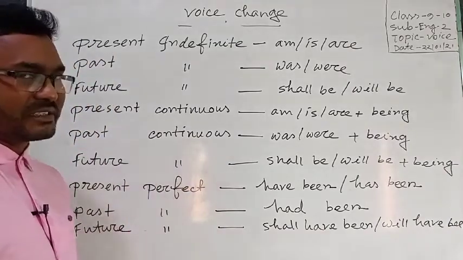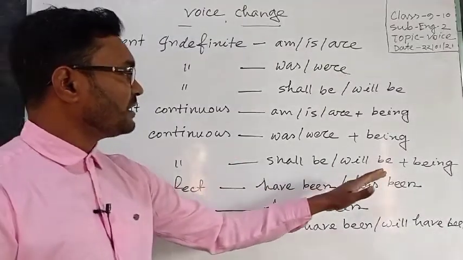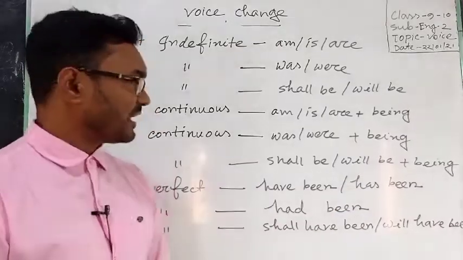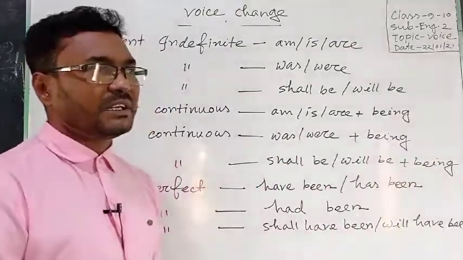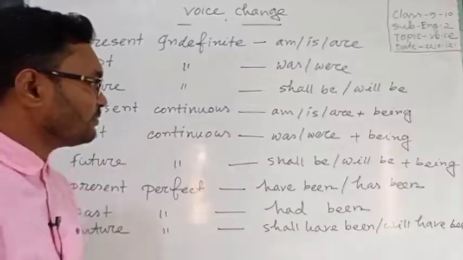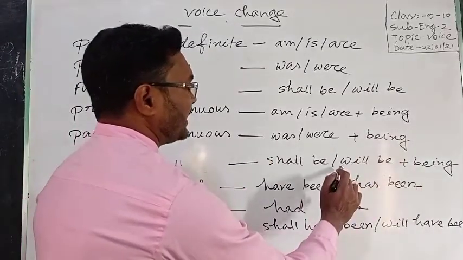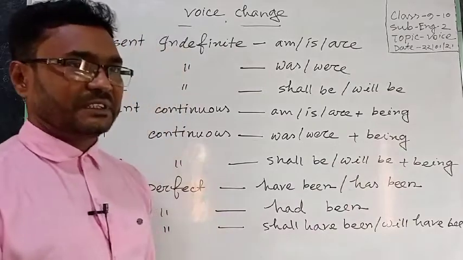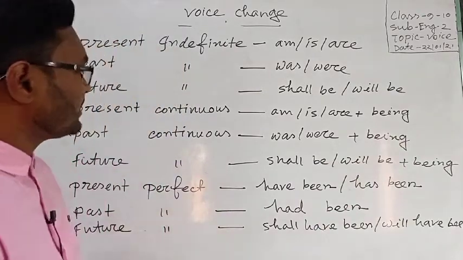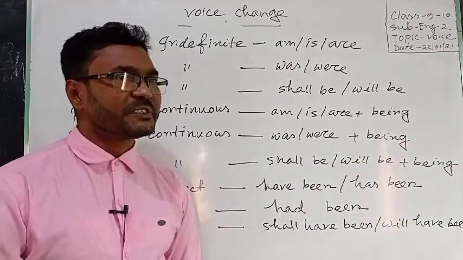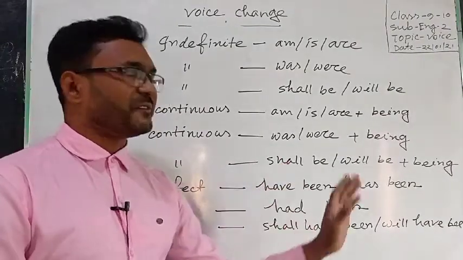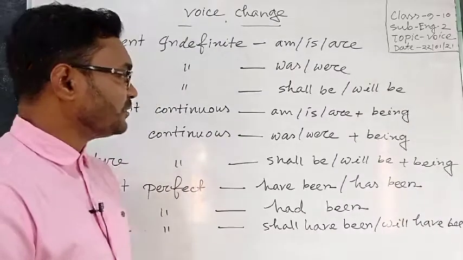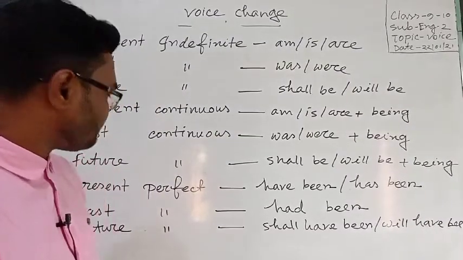Future continuous tense, shall be being or will be being. I have written here shall be or will be plus being. For subject first person singular, you can use shall be being, and for other subjects you can use will be being.